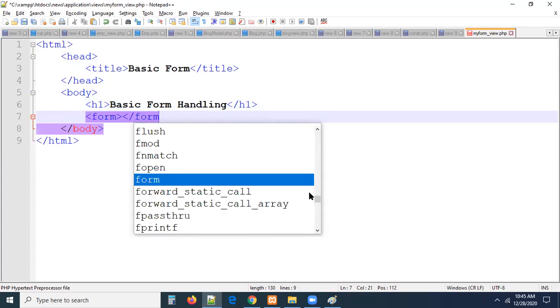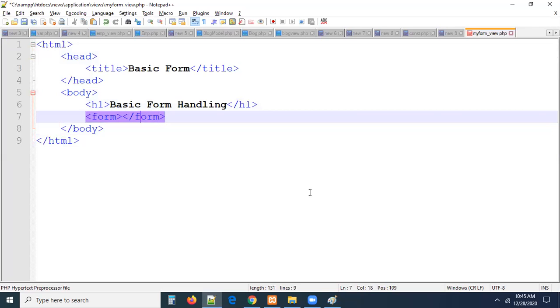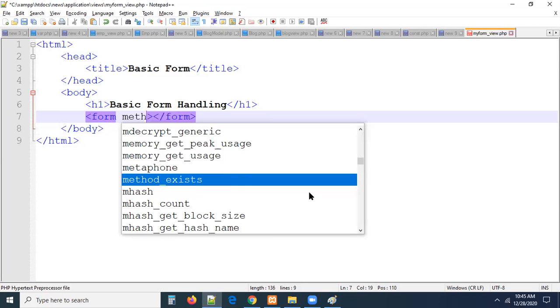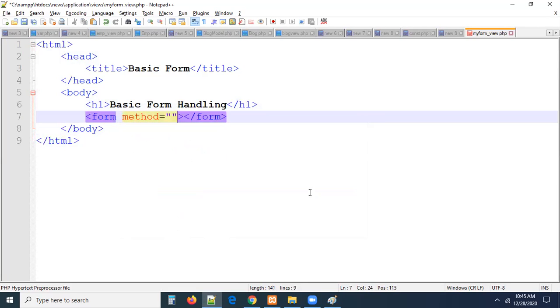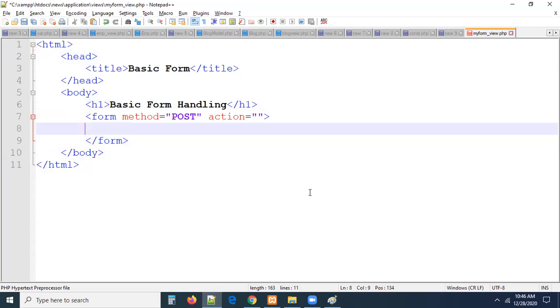We have to create a form tag open, form tag close, right? Definitely. And the form method is by default post, guys, here. I'm assigning this action to be empty. If you give empty, where will it go? It will go to the same page. I mean, wherever you are requesting this form, wherever you are loading this file, to that controller the data is posted. I will show you. Wait for a minute, right, guys.